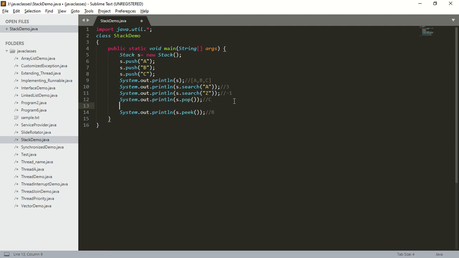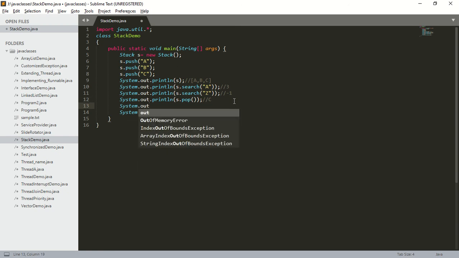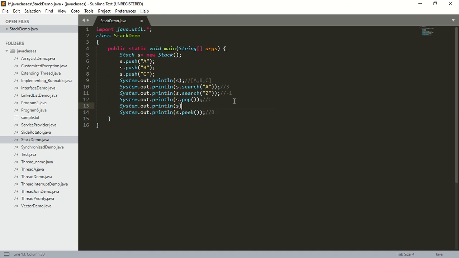So what I will do is after removing C, I am going to print the stack contents. So System.out.println(s). So what are the stack contents?